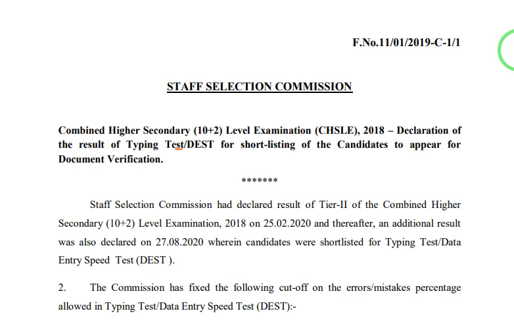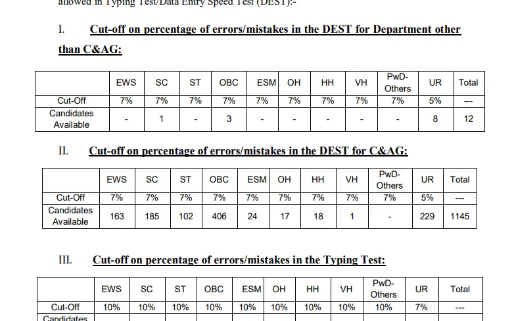Hi friends, in this video I am going to discuss the CHSL 2018 declaration of the result of the typing test or data entry speed test for shortlisting of candidates to appear for document verification. You can see the percentage of errors allowed in the data entry speed test. You can see here the cutoff on percentage of errors or mistakes in the data entry speed test for departments other than C and AZ.